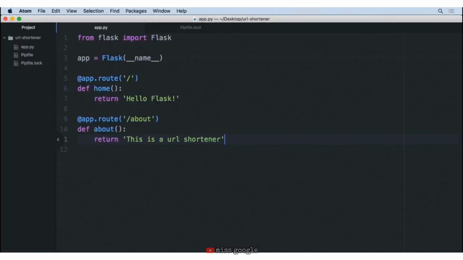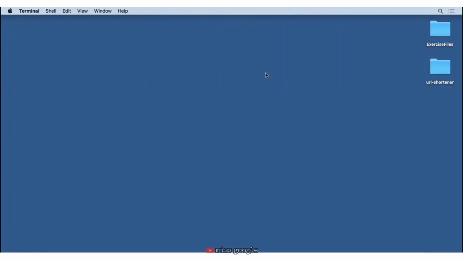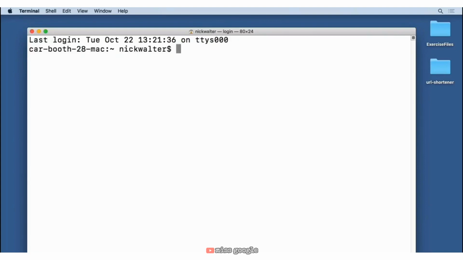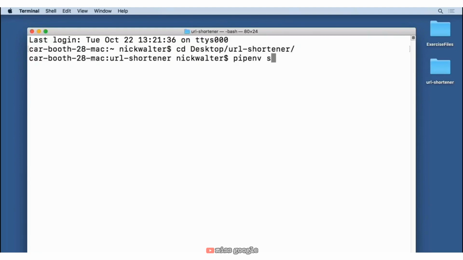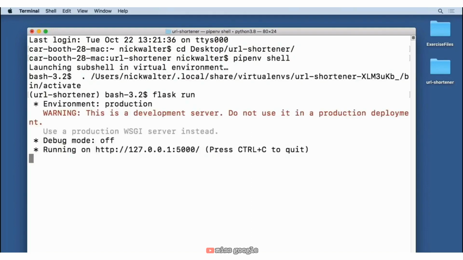And once that's changed, let's go ahead and go back to our terminal, and I'm going to close out completely. I'm going to start up a new terminal session, move to where our project is here on our desktop. I'm going to use pipenv shell to get into our virtual environment here. And then I'm simply just going to say flask run, and I have not specified the app yet, but Flask is smart enough to know, hey, I found the app.py file and I ran it. If we go check out our browser and reload our page, we can see that it's still working.